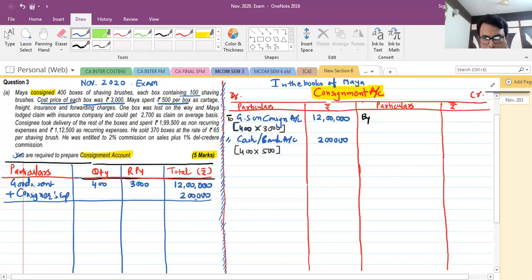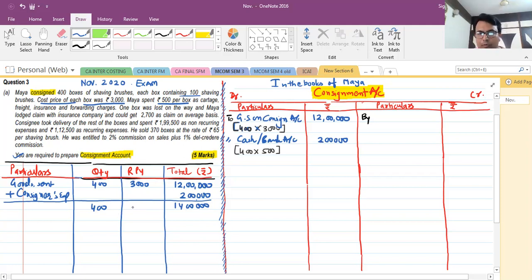Normally in a question the total value is given. This is a question where the per box amount is given for non-recurring expenses. So the habit you should have is that the total value should be put in the total column, then make the total of this, which is 14 lakhs. The 400 boxes will remain the same. 400 plus 400, we are not supposed to do that.